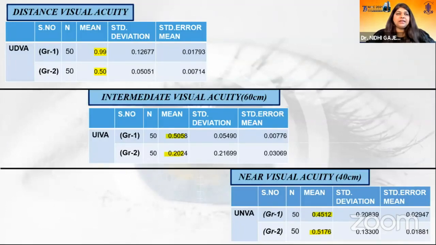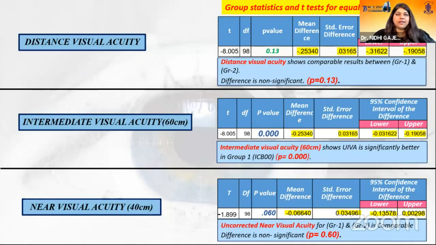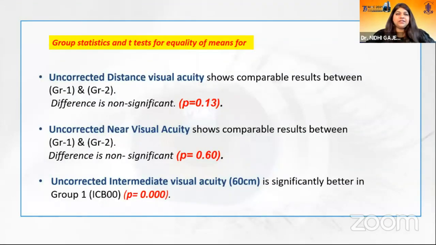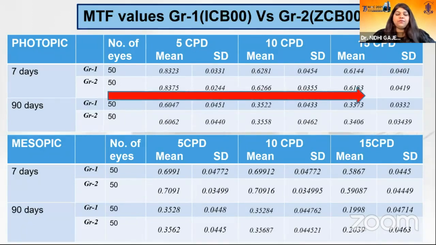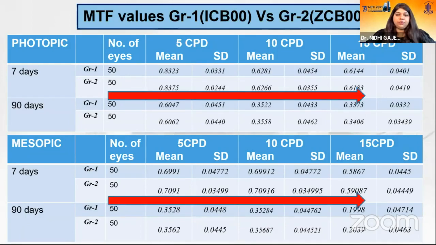The results: the uncorrected distance, intermediate and near visual acuity was measured and calculated, and the group statistics and t-test for equality of means for uncorrected distance visual acuity and uncorrected near visual acuity showed comparable results between the two groups. While for uncorrected intermediate visual acuity at 60 centimeters, group 1 performed significantly better. The contrast sensitivity was calculated in photopic and mesopic conditions at 7 and 90 days for both the groups. And it was found that with increased spatial frequency, the MTF scores were decreasing in both the groups.